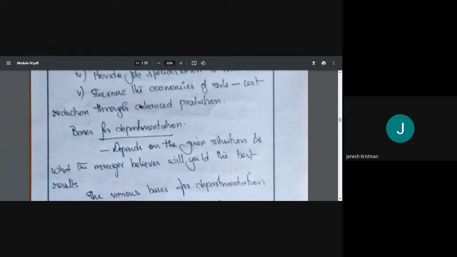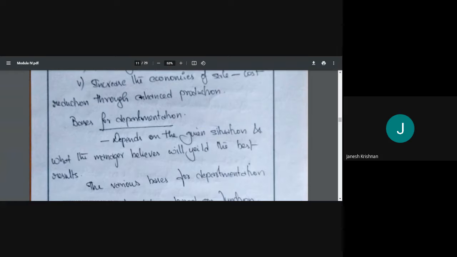Now, what are the bases of departmentation? Departmentation will be done based on the situation. Departmentation depends on the given situation and what the manager believes will yield the best result. It will depend on the situation, and on what the manager believes.